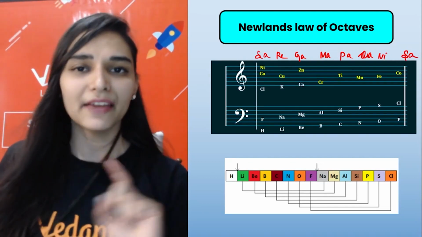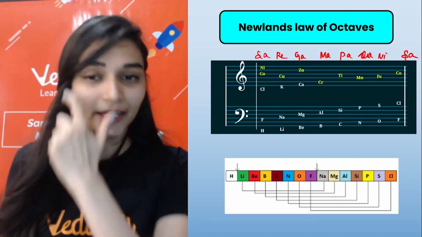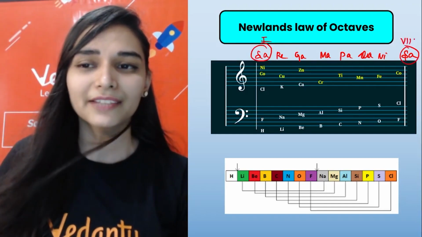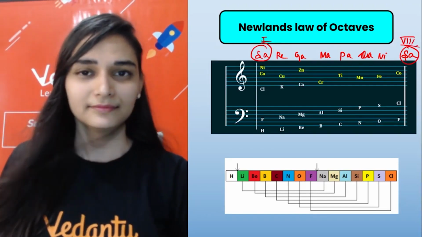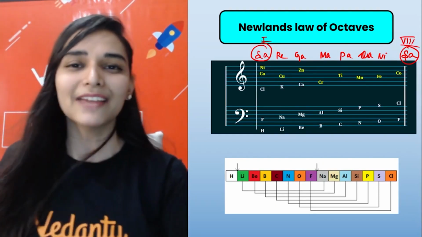Every 8th note is similar to the first note. Sa was the first note, and again the 8th note is sa. So he thought, this is a great classification, this is what I will do with the elements.